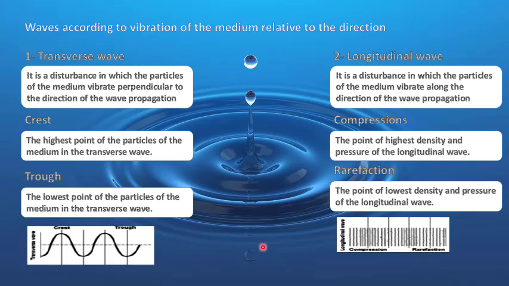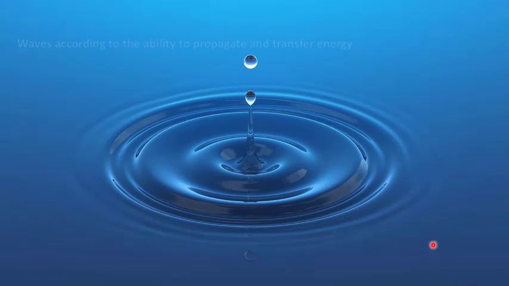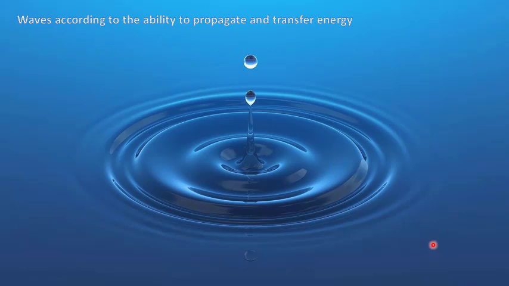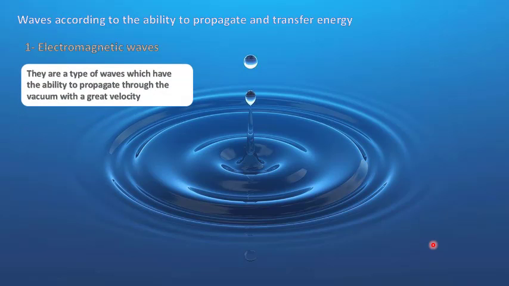Like we see here in this image, the point of highest density or of the highest pressure is compression, and the point of lowest density and pressure is rarefaction. Waves according to the ability to propagate and transfer energy. Number one, electromagnetic waves. They are a type of waves which have the ability to propagate through the vacuum with a great velocity.